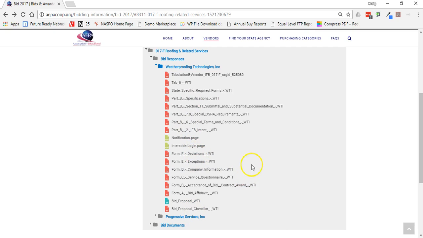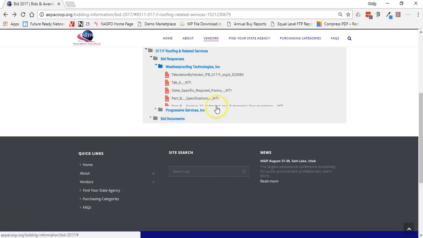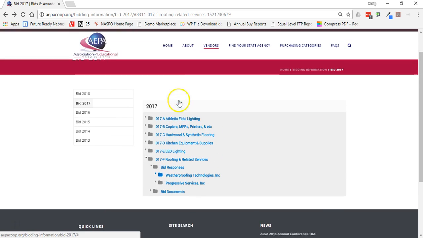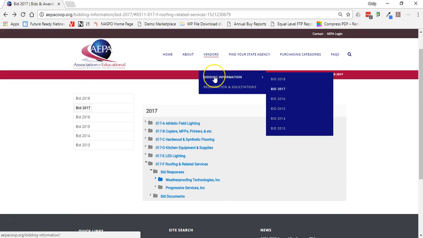In the future, if we can become proficient at organizing these files, we can possibly combine them into one PDF and have that PDF available for download, which makes it easier to retrieve them. So that's the vendor information, bid information, and retrieving those files.